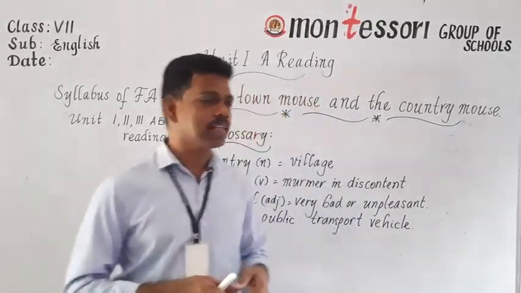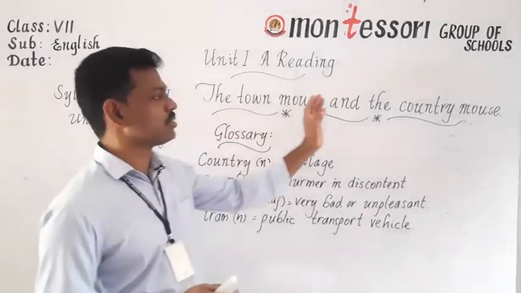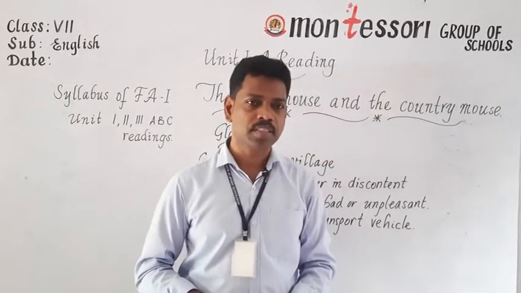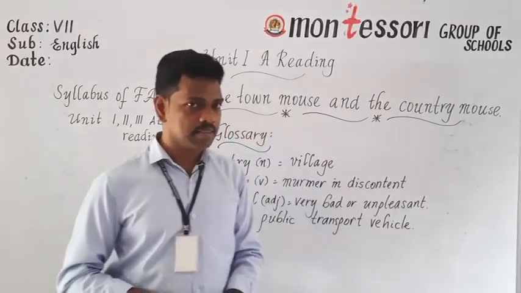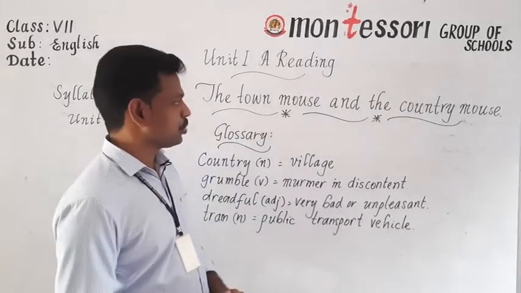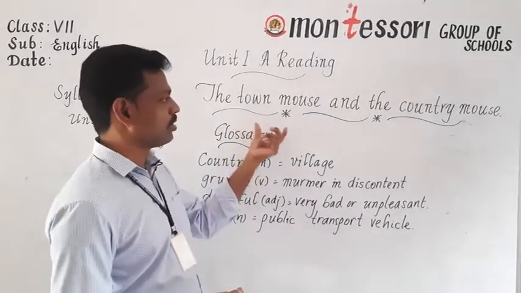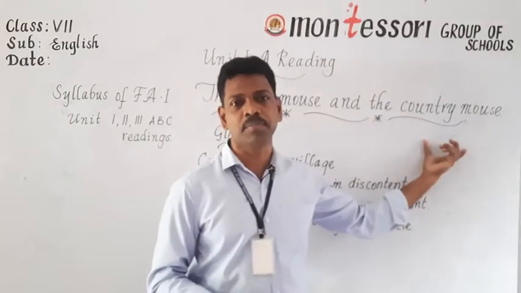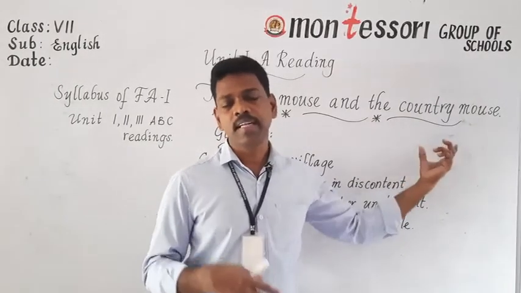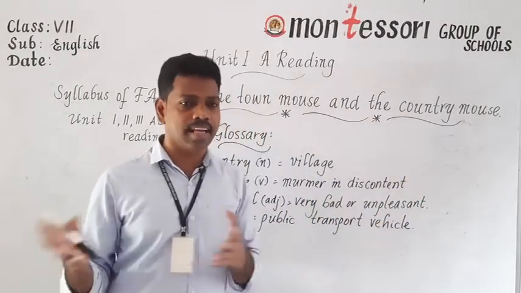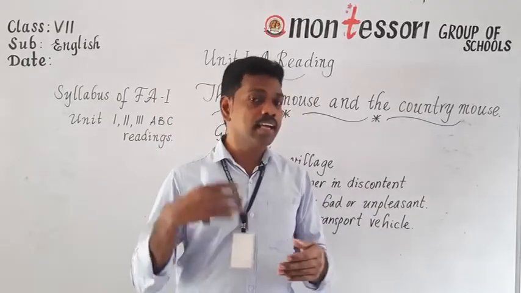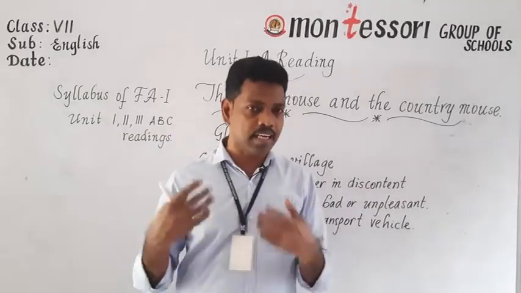Okay, so let us learn the lesson, the town mouse and the country mouse. In this lesson, there are 2 characters. One is the town mouse and the other one is the country mouse. In the lesson we learn that they are cousins. They communicate with each other through writing letters.